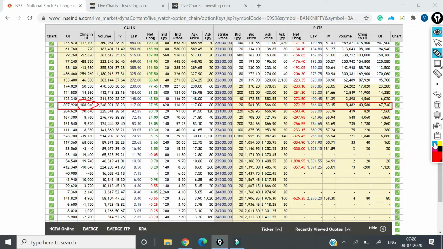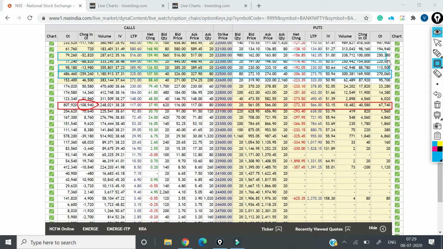In the option chain of Bank Nifty there is a support at 22,500, 22,400, 22,300 and 22,200. So the lower levels have got a support. At the higher level, the resistance is only coming at 23,000 levels. Okay, so not before that.